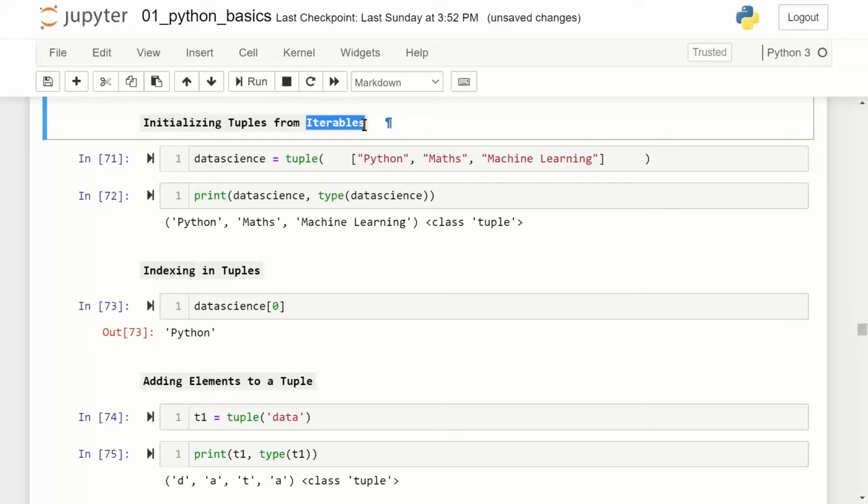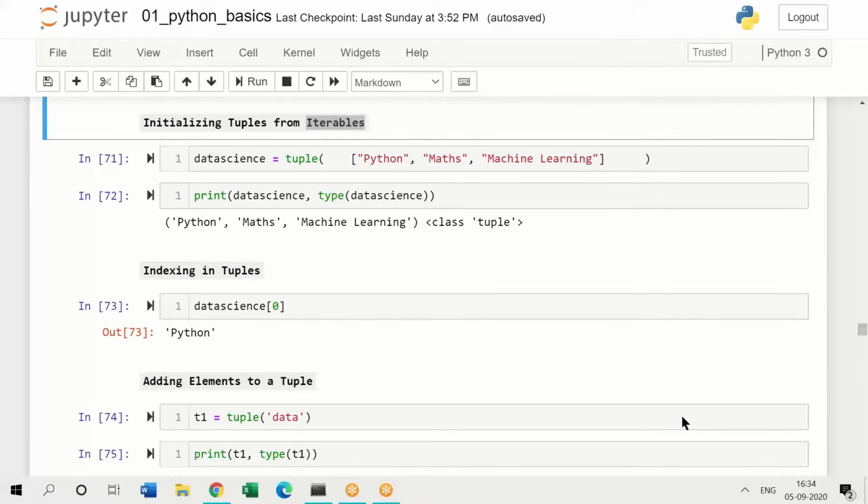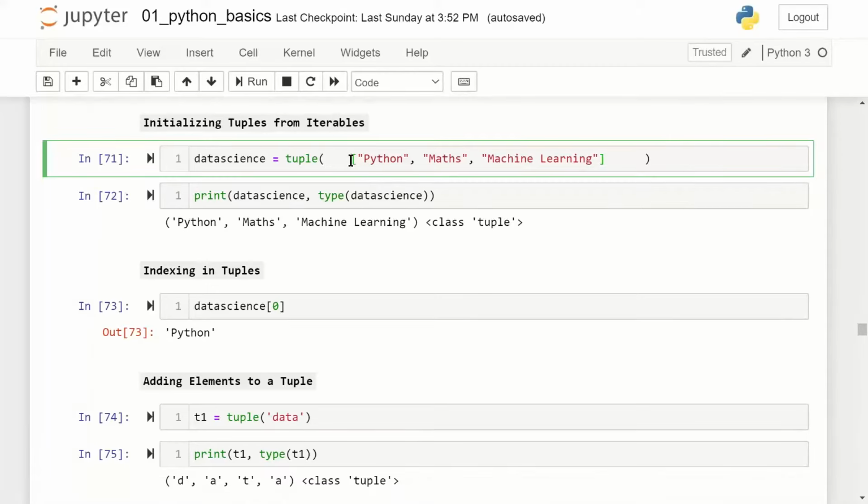This kind of looping is done through iterables. So this is called iterables. Now here I have these 4 elements.